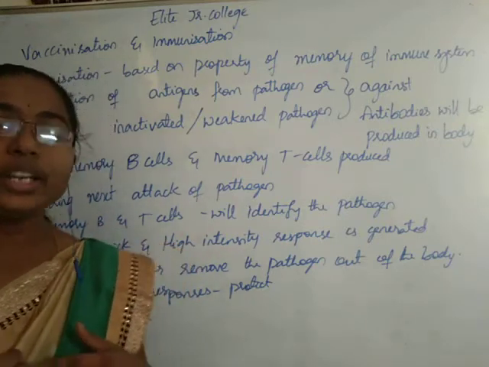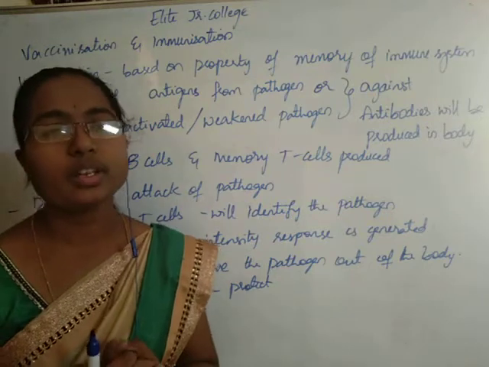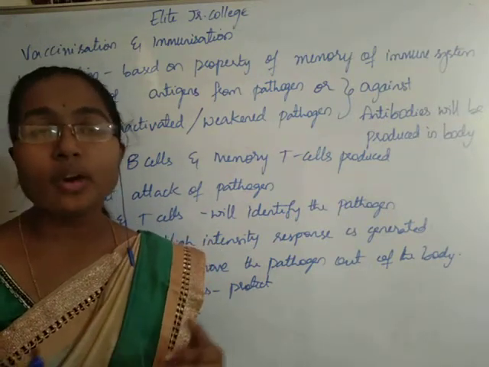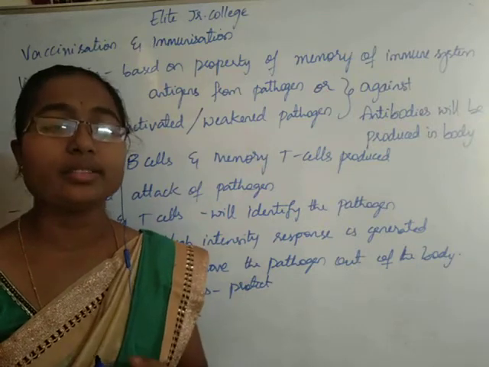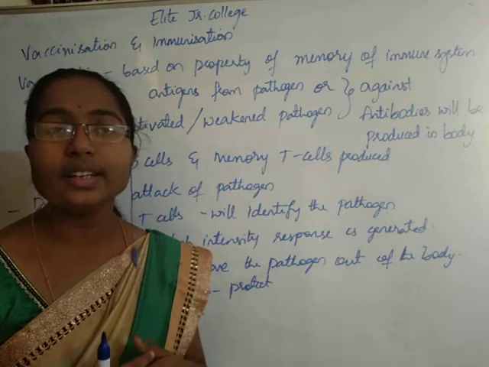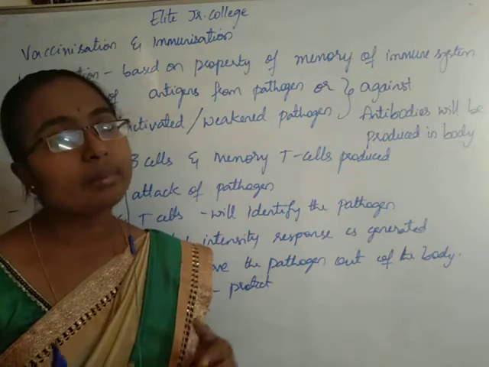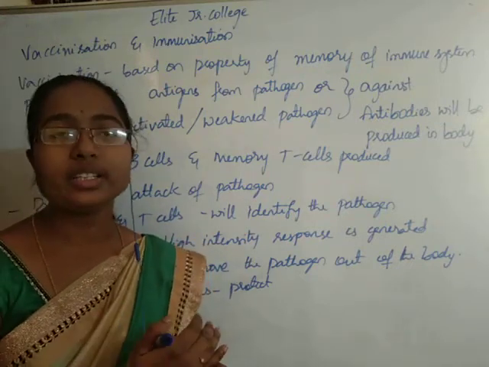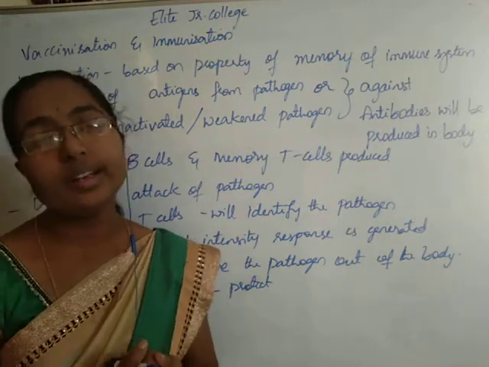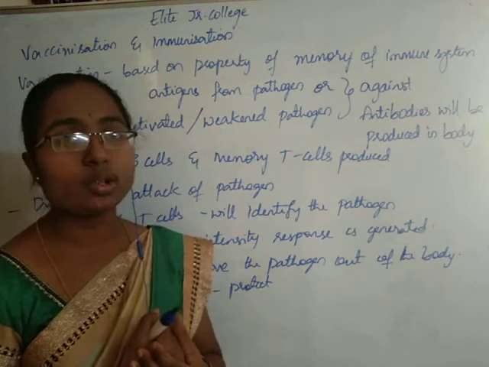At that time it is not possible to get vaccinated every time. Some diseases need quick response. So immediately, already formed antibodies from any person will be taken and donated to whoever needs them. Let us learn regarding that concept also.